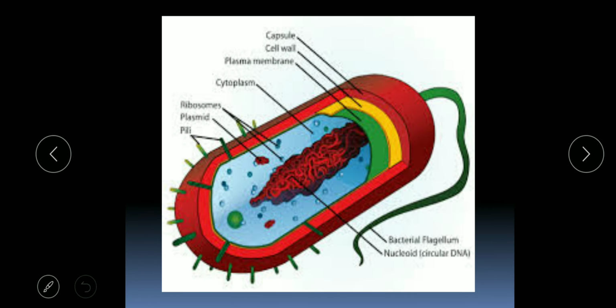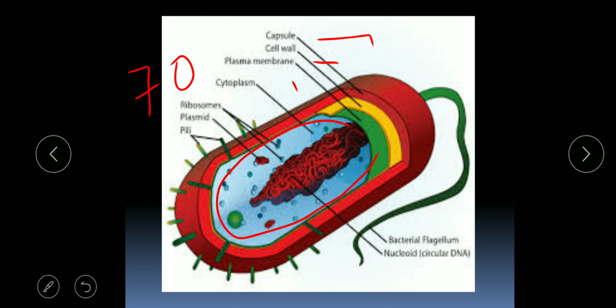Now this is the structure of bacteria. The outermost layer is the capsule, then below the capsule there is the cell wall, and beneath the cell wall there is the plasma membrane. Inside the plasma membrane there is cytoplasm. In the cytoplasm it has ribosomes. Which type of ribosomes will be there in bacteria? That is 70S. Is it prokaryotic or eukaryotic? The bacterial cell is prokaryotic because there is no well-defined nucleus.